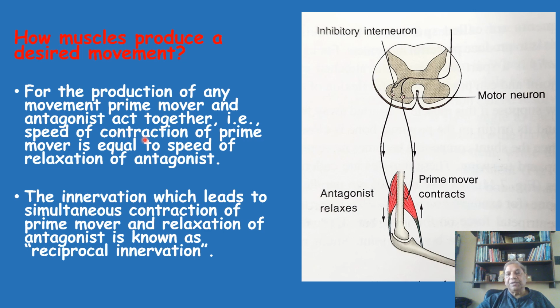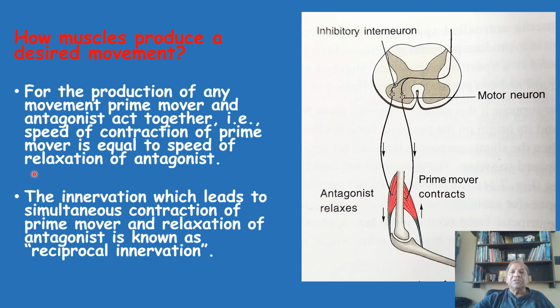Same speed. And for this, let us see this diagram. In this diagram, this is the motor axon coming from the brain, which has synaptic contact with two types of neuron. One of the neurons is supplying the biceps, which is a prime mover for flexion.